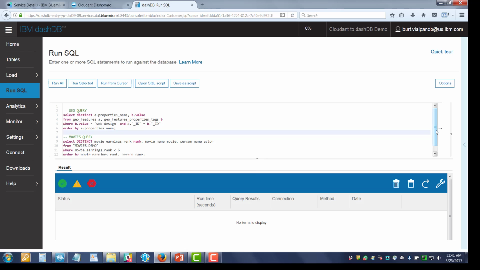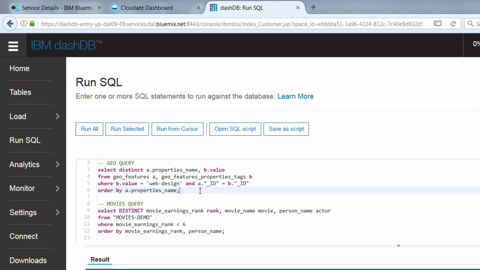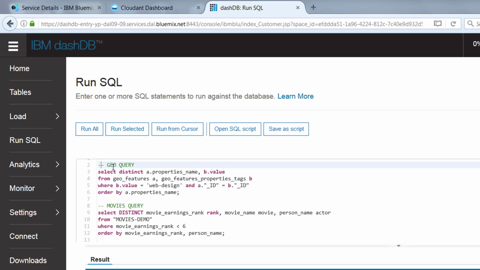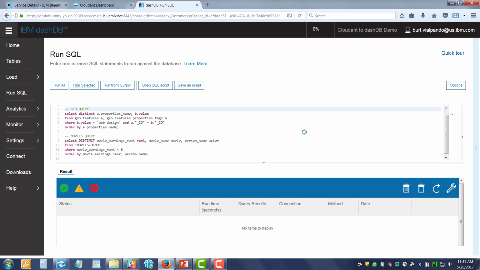And I have a couple of queries here just to give you an idea. The geo query is more complex. There's two tables here to join, geo features and properties. And I'm going to look for any property that has web design in it by doing a join. And for the movies, I'm just going to show the top 5 movies by earnings. So that's just a couple of queries that I whipped up to give you an idea that yes, this is now relational data, and we can do our analytic queries on them at will.